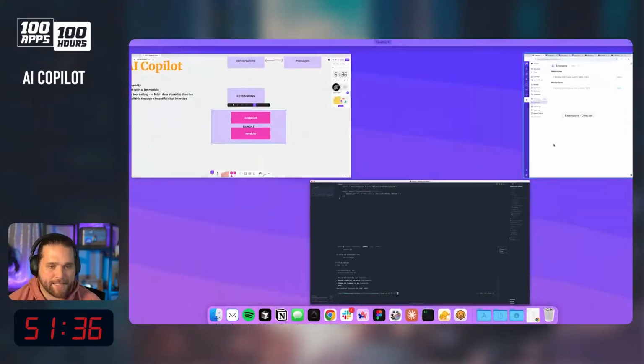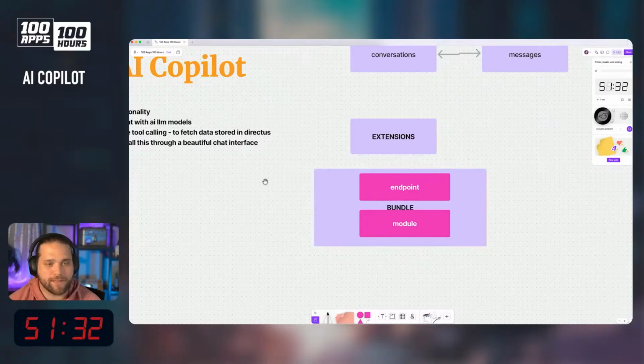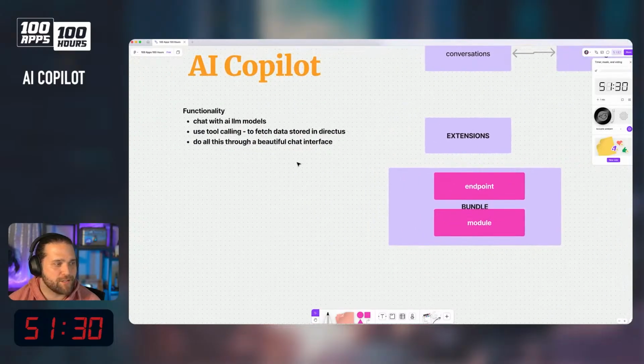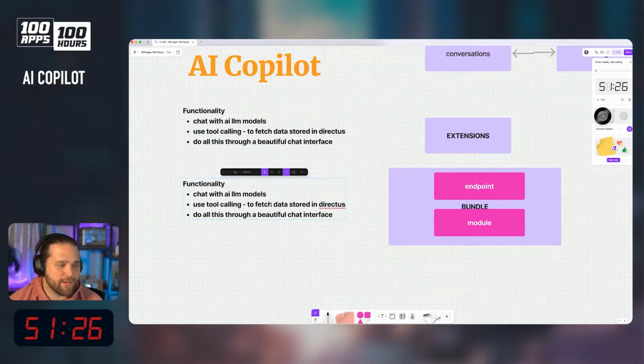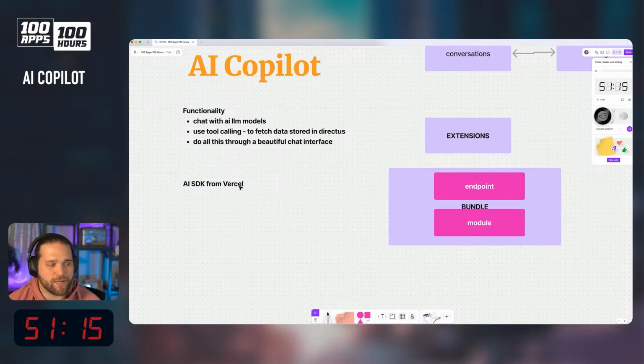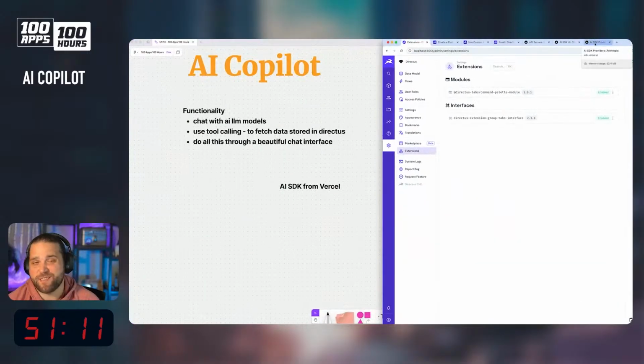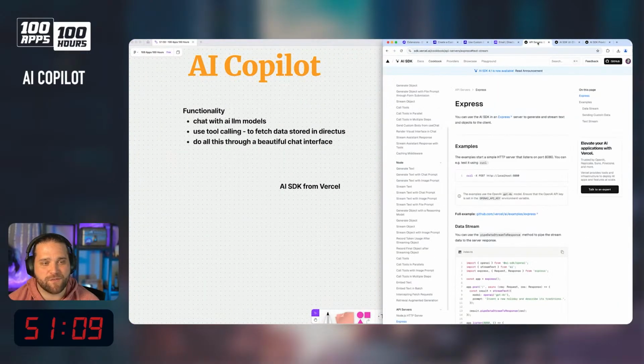And next, we're going to talk about what we're actually going to use. Giving myself a seizure here, switching back and forth. So I've been experimenting in other projects with the AI SDK from Vercel. That's what we're going to use here and try to get as far as we can and try to make this really nice in a short period of time. So let's fire this up.